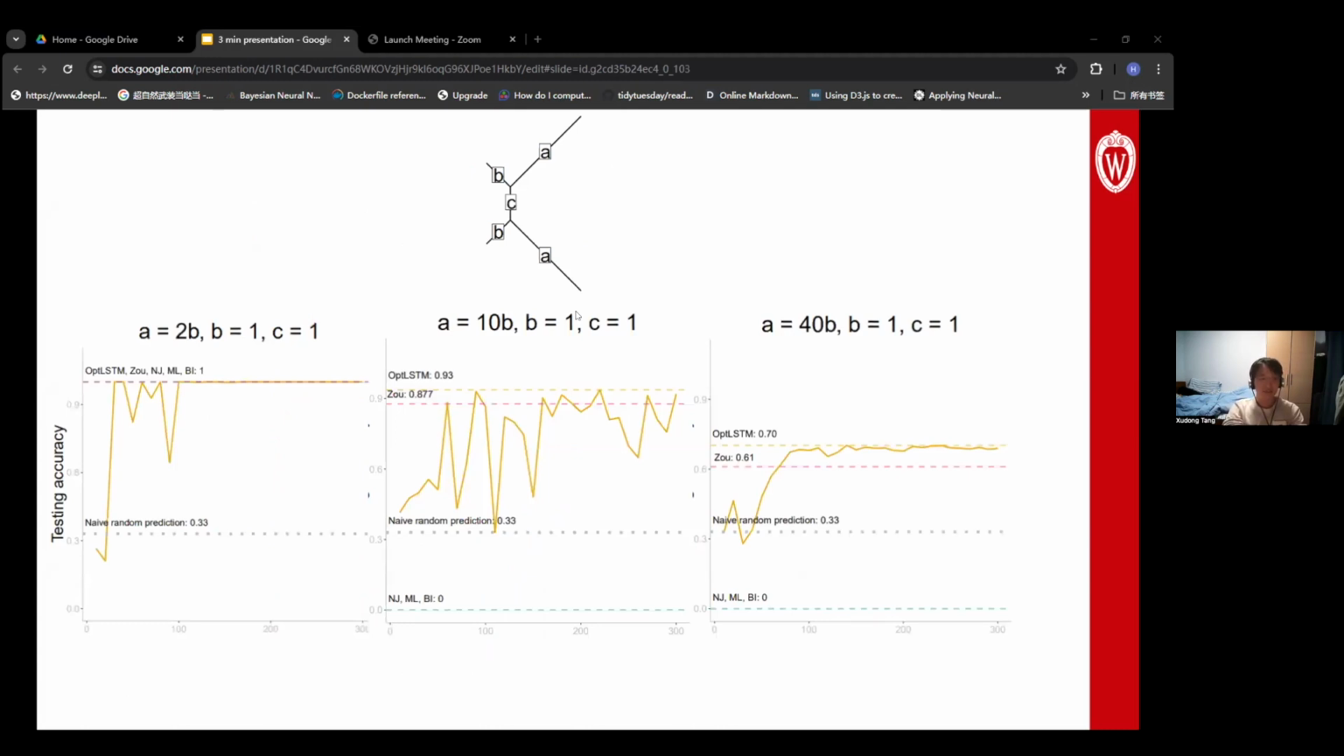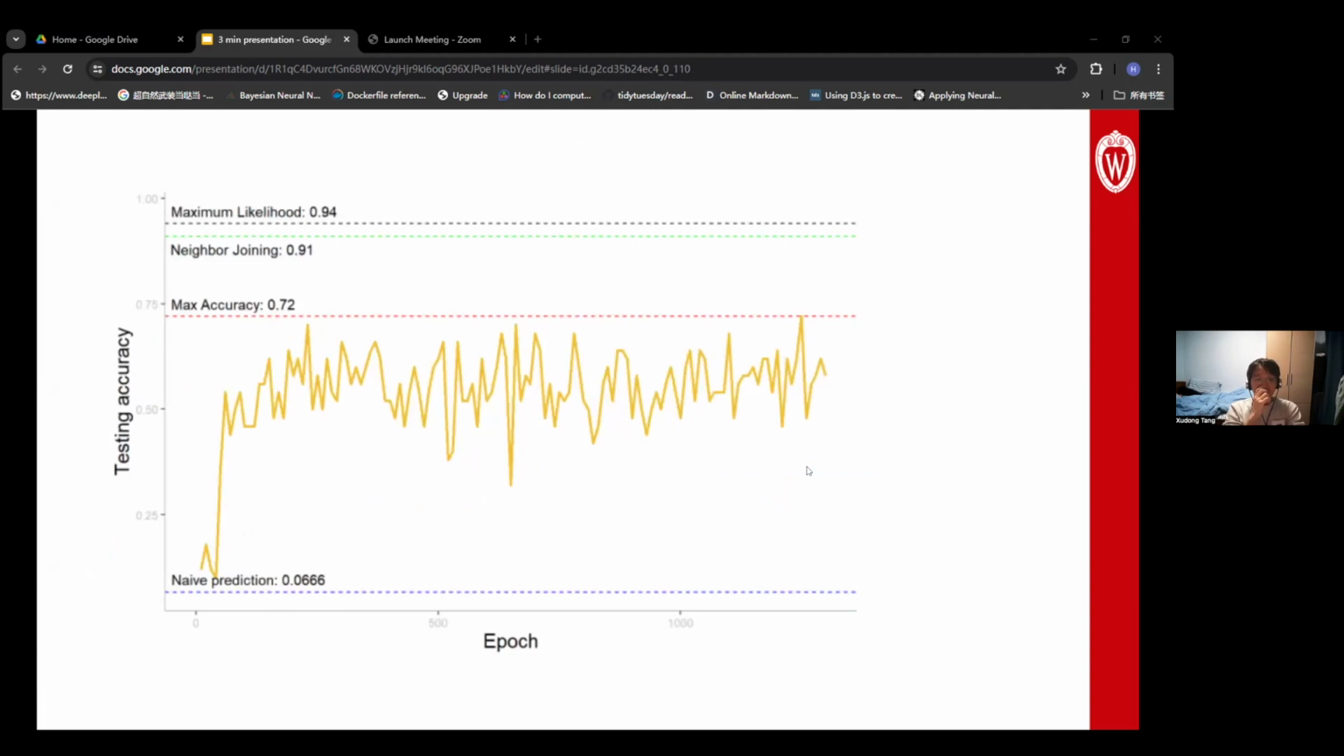So here is the accuracy of predicting a 4-taxon tree. We test on different combinations of branch lengths shown here. The leftmost plot is a non-LBA case. The middle and the right plots are LBA cases. We then compare our model, in the red line, with Zhou's model in the pink line and other standard methods. We can see that for non-LBA cases, our model performs perfectly. But for LBA cases, the standard methods don't work, and our model has a slight edge over Zhou's model in both cases.